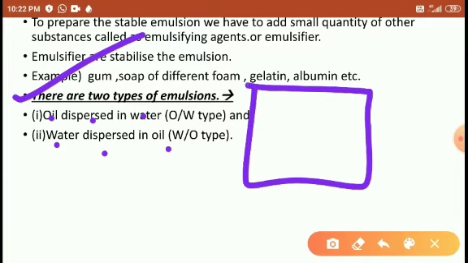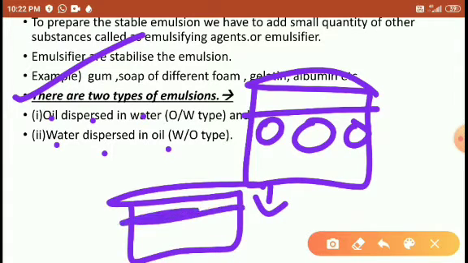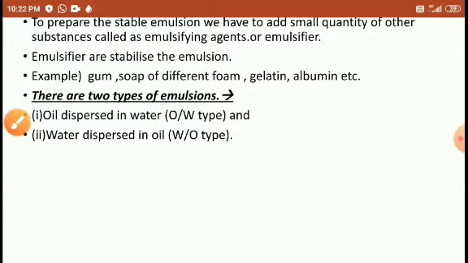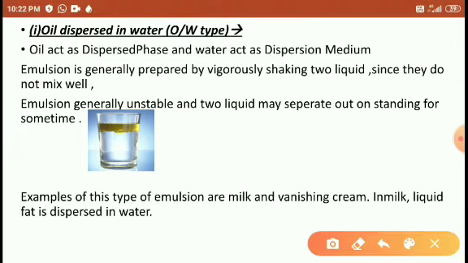In water, where we are using oil droplets, after some time the oil layer and the water layer get separated again. It is very difficult. But if we use this reagent, with its help we can easily prepare the emulsion. So in oil in water, oil acts as the disperse phase and water acts as the dispersion medium.